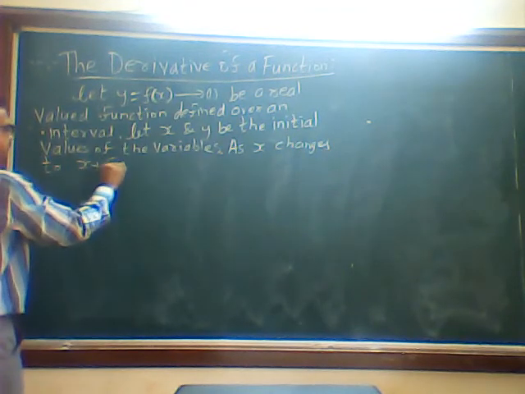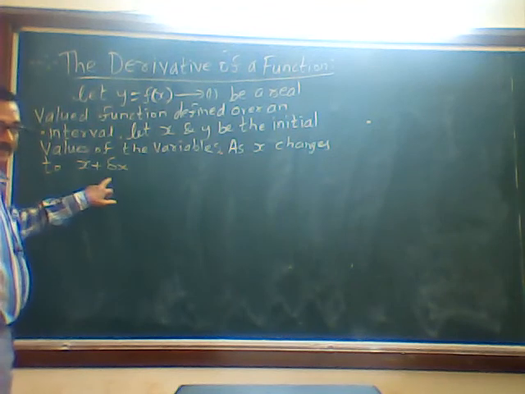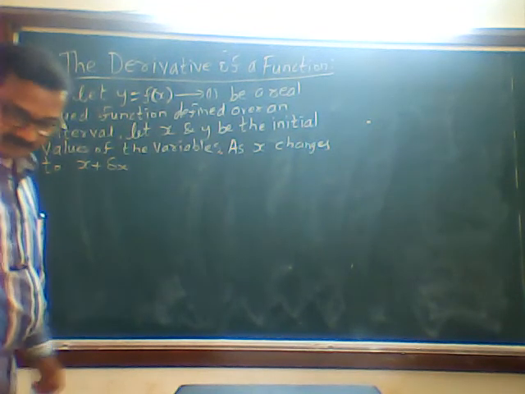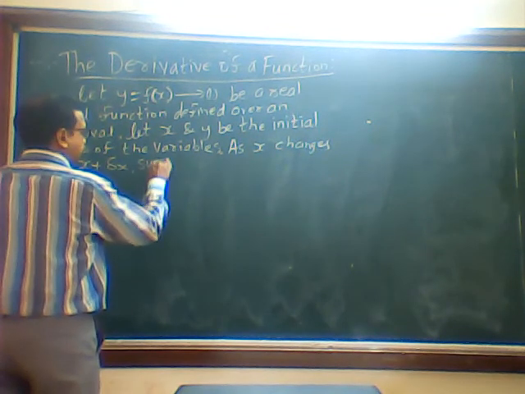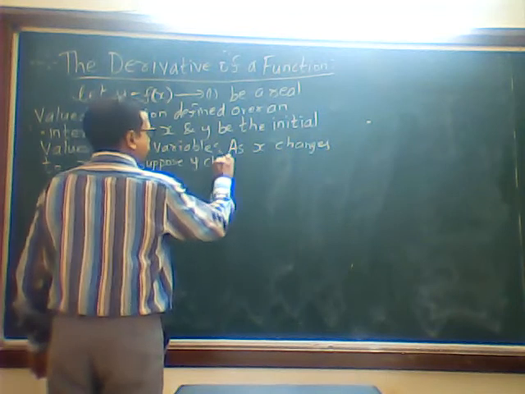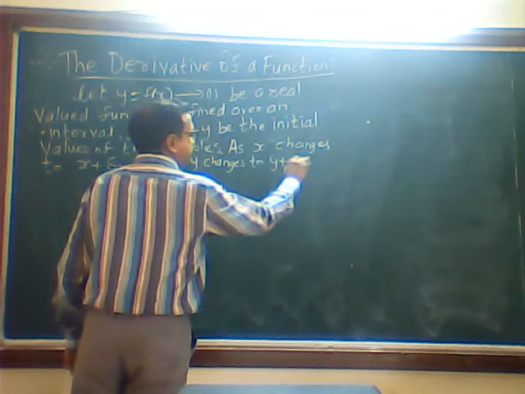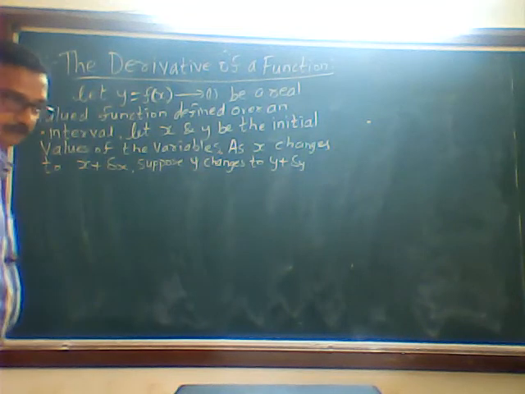As x changes to x plus delta x. This is the symbol of delta. They write triangle also. As x changes to x plus delta x, suppose y changes to y plus delta y. Full stop.